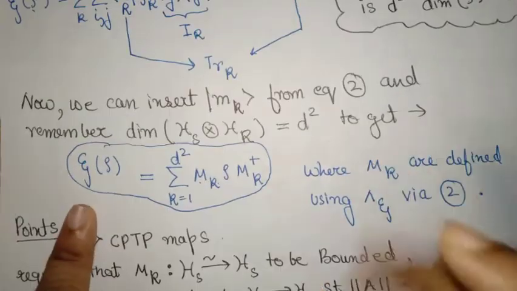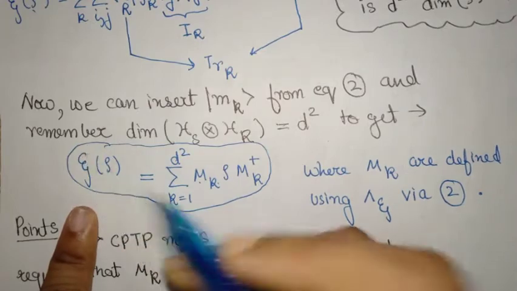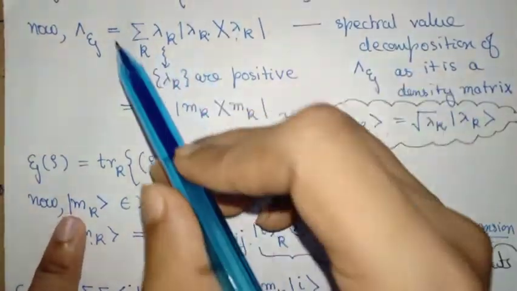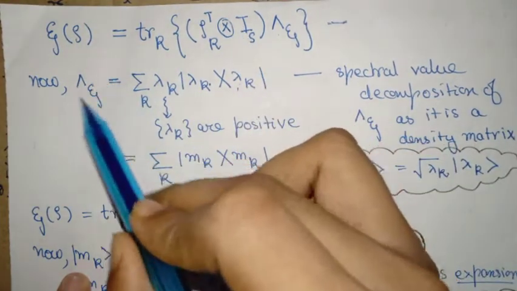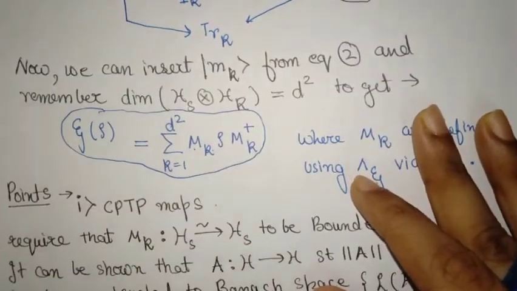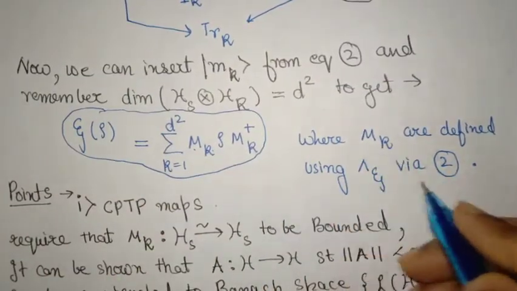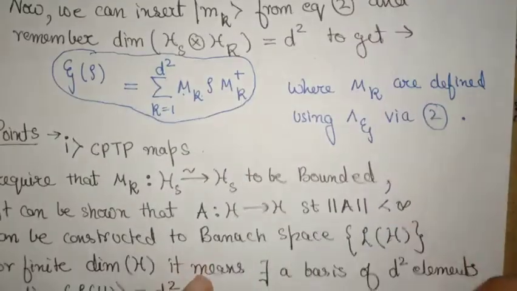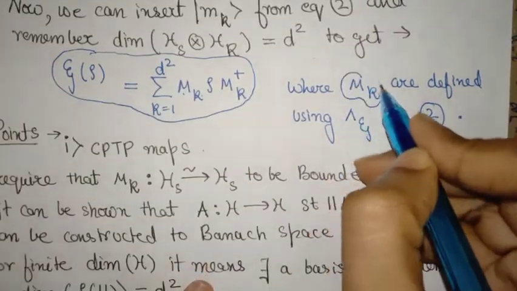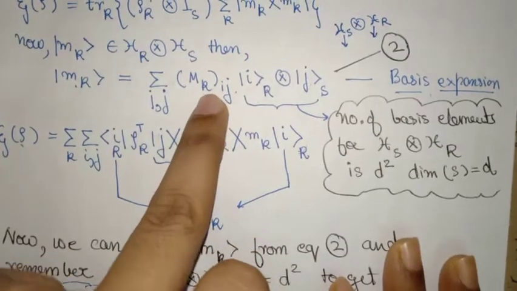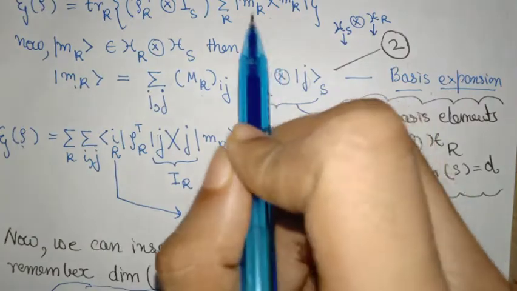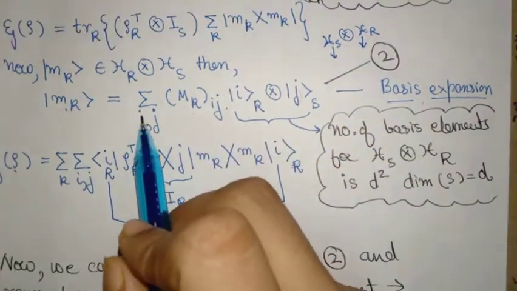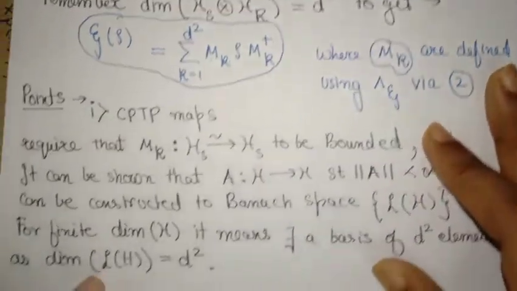Because this quantum operation is completely characterized by the Choi map using this relation that we proved, and finally the Choi map is completely characterized by these M components. Where M is a matrix, the components Mij of M will be just the decomposition that I will obtain of this spectral vector of this Choi map here. So that is the complete characterization.